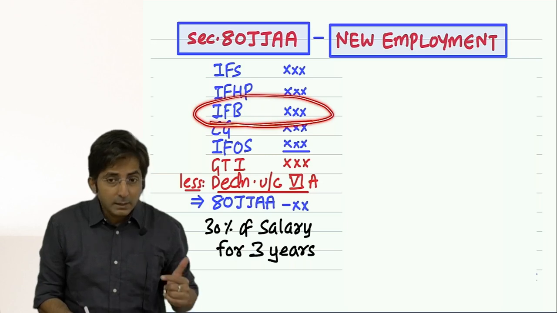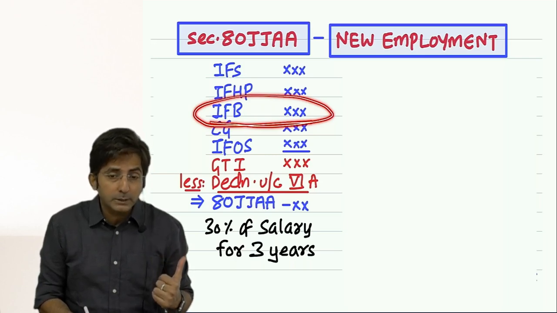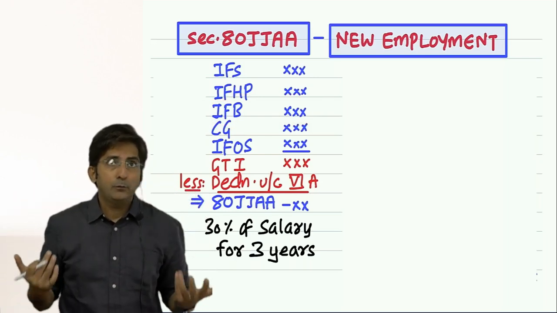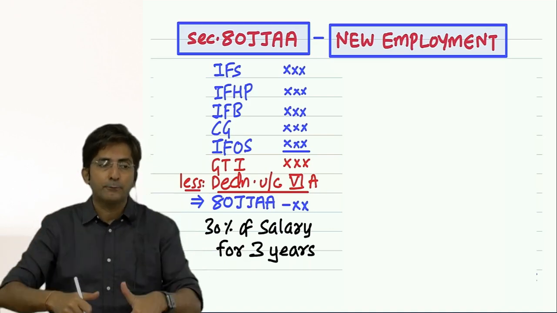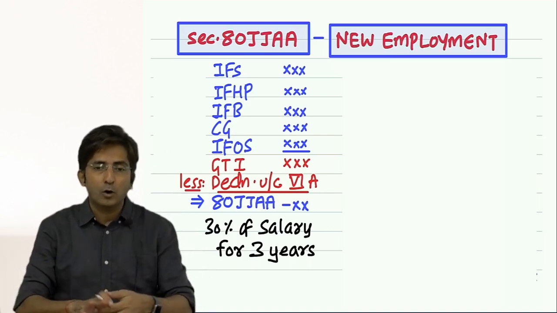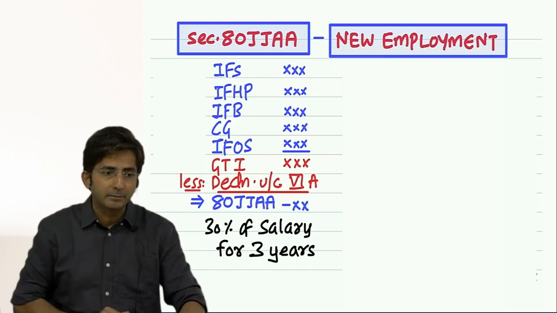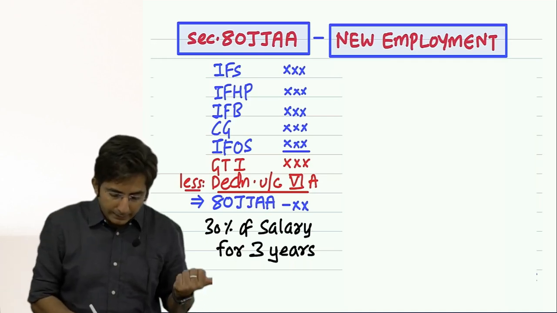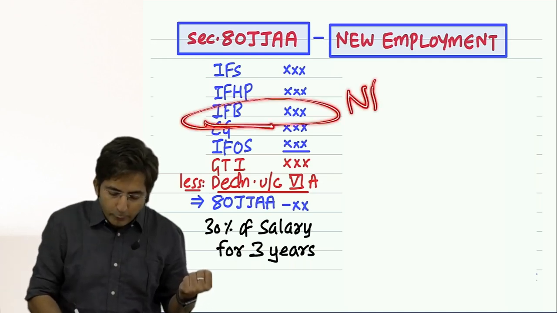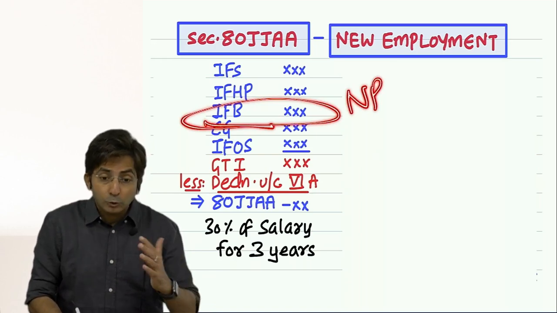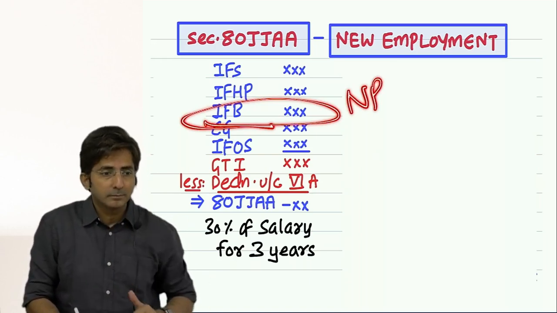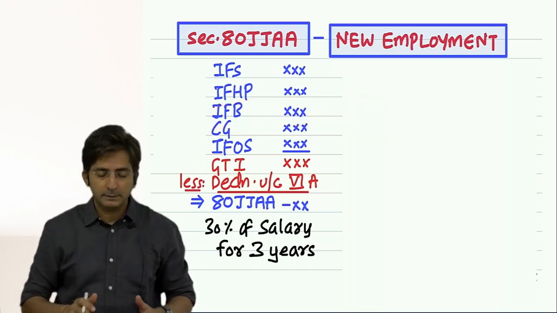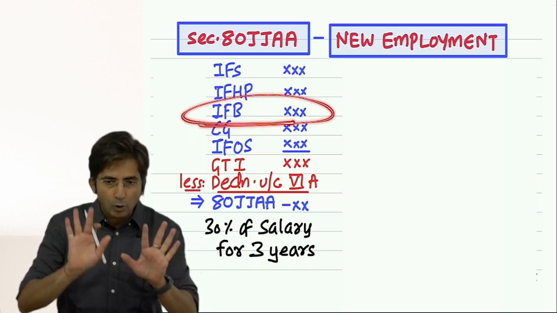You know why suddenly I am going to income from business? Because see, who employs new staff? A businessman. And when a businessman keeps new staff, the salary of staff is recorded on the debit side of the profit and loss account, and that is already netted off in the net profit. And income from business is nothing but net profit only. So actually you are enjoying double deduction. How double deduction? Staff salary. See, I have not taught income from business, but you know accounts.